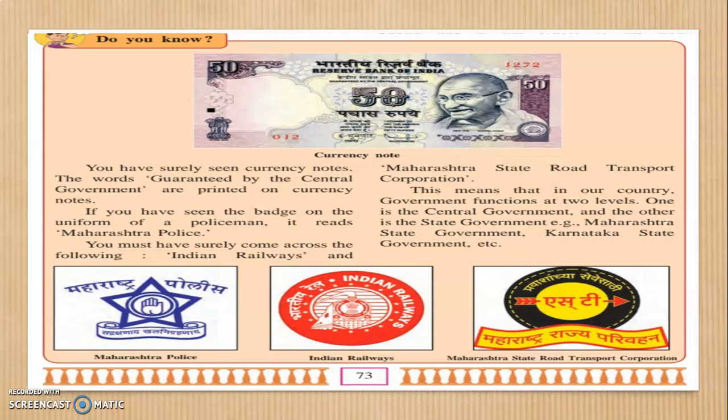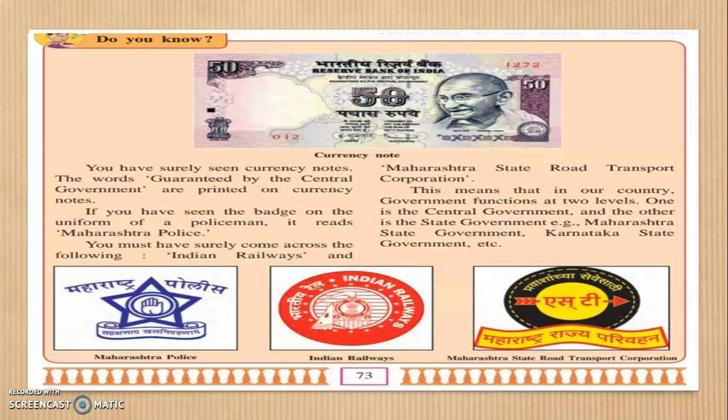That means the currency notes are printed by the central government, that is the union government in Delhi, right? And the Reserve Bank of India is in Bombay also. You will say, teacher, it is in Bombay. Yes, but the main administration of this is taken by the union government. The next important thing, if you look down, you have the symbol of Maharashtra Police, second is Indian Railways, and third is Maharashtra State Road Transport Corporation.